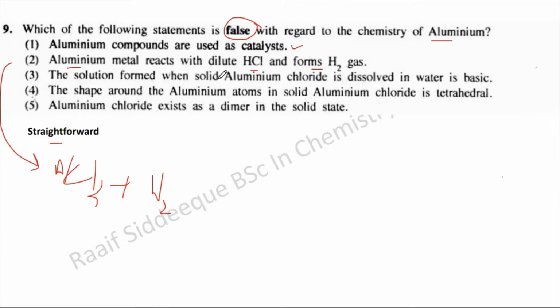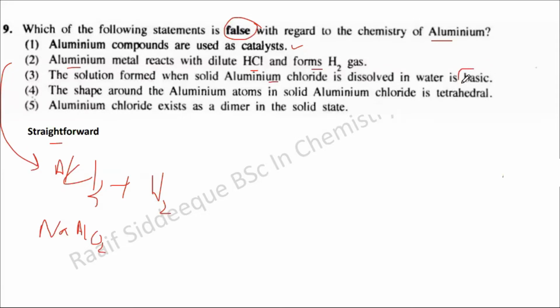Also, it will react with NaOH to form sodium aluminate, which is NaAlO2. So don't forget about that. It can react with either acid or base. And the next statement says the solution formed when solid aluminium chloride, AlCl3, is dissolved in water is basic.